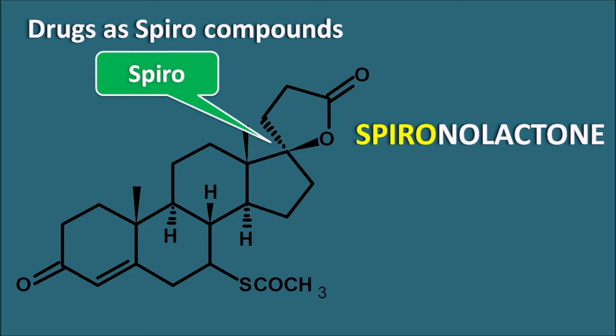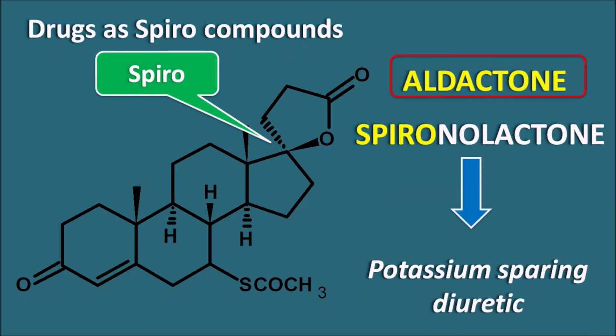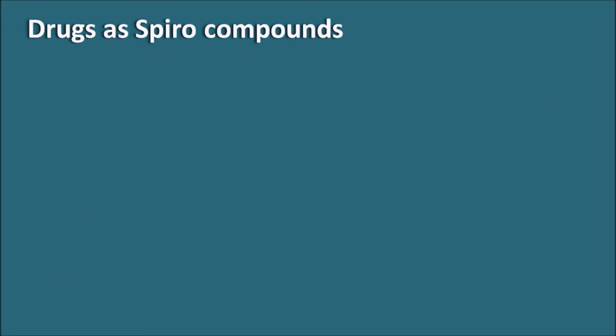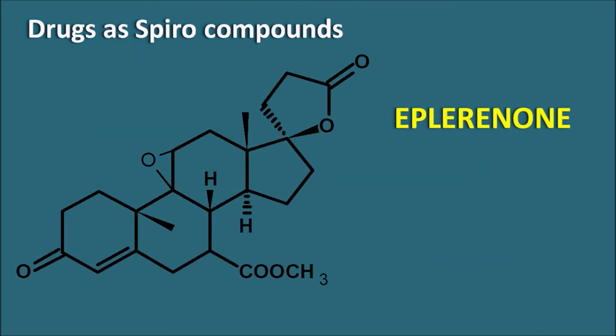This spironolactone is well known with the brand name aldactone. So aldactone or spironolactone is a potassium sparing diuretic, and it is particularly used in the treatment of hyperaldosteronism. So spironolactone is a aldosterone antagonist that can be used in the treatment of hyperaldosteronism, and this drug is having a spiro linkage. Another related drug is the eplerenone.